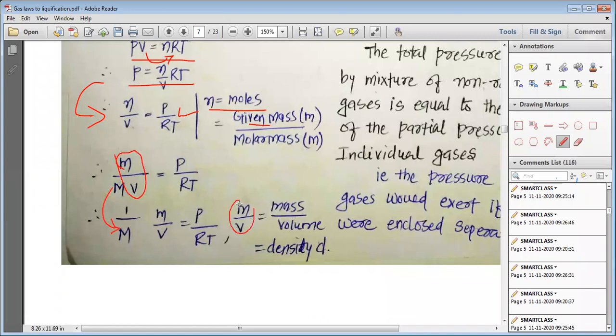m/V is nothing but mass divided by volume, and that is known as the density. For this density, we can put the symbol d. So for this m/V, we put a new term, the density d. Let us put this term and write the equation again.